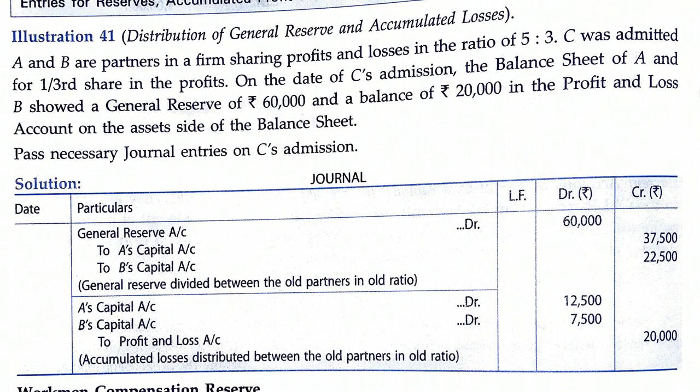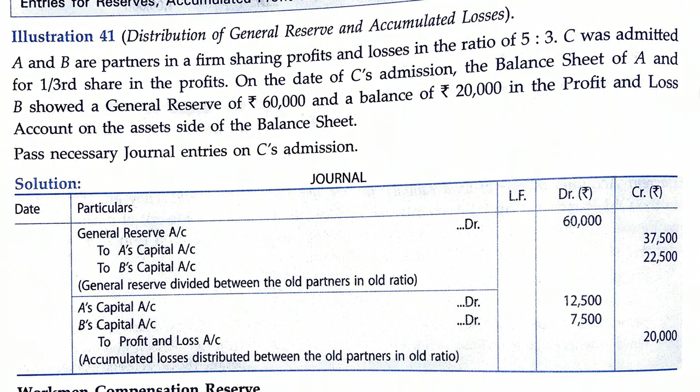A and B are partners in a firm sharing profits and losses in the ratio 5:3. C was admitted for 1/3 share in profits. In this case, we have nothing to do with the new share of C. The old profit sharing ratio between A and B is given as 5:3. We have to consider that, and the general reserve given is 60,000. 60,000 will be distributed among the old partners in the ratio 5:3, which is the old profit sharing ratio.